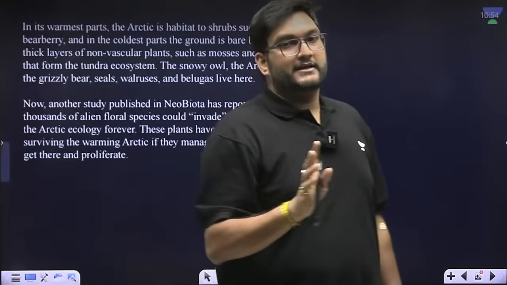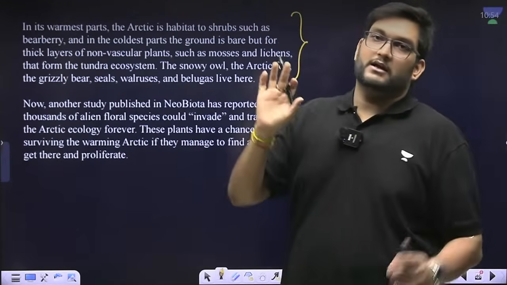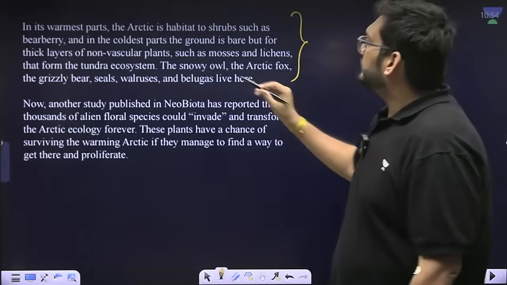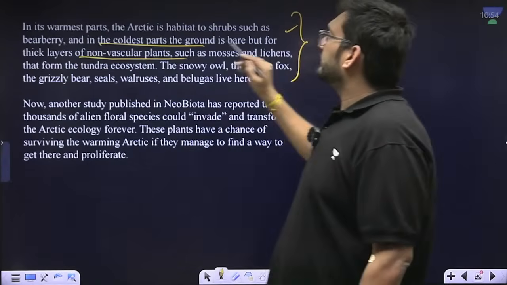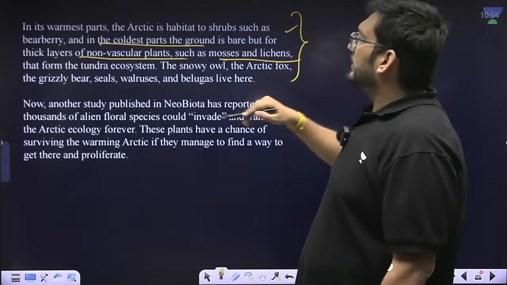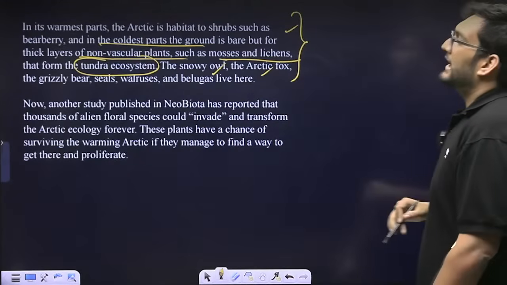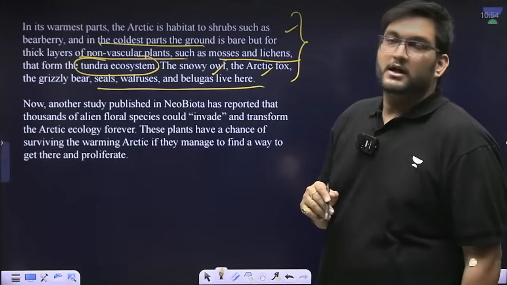Now, the Arctic has what is called a tundra ecosystem, one of the coldest parts on the earth, with non-vascular plants such as lichen, and it is dominated by snow owl, Arctic fox, grizzly bears, seals, walrus and so on.